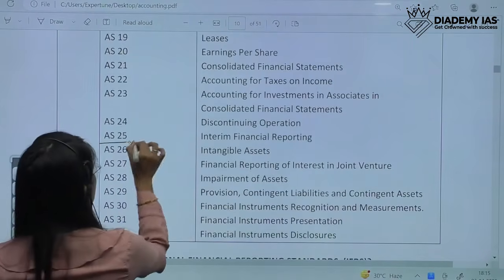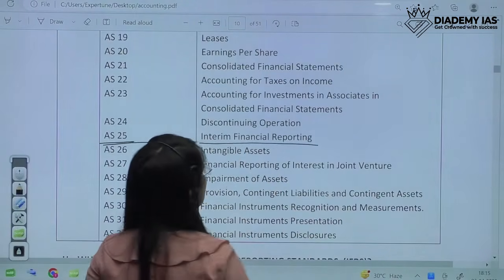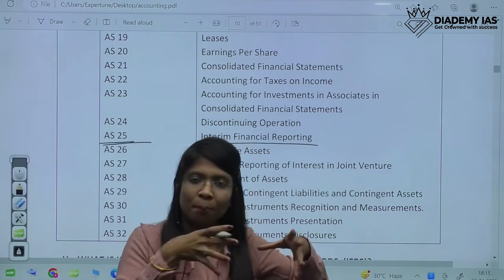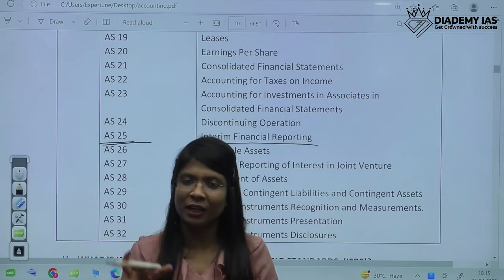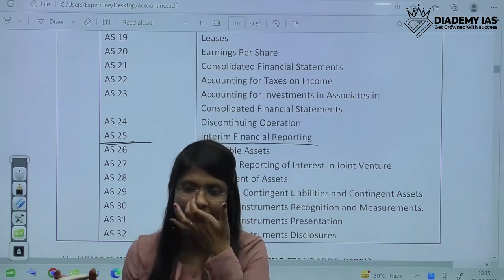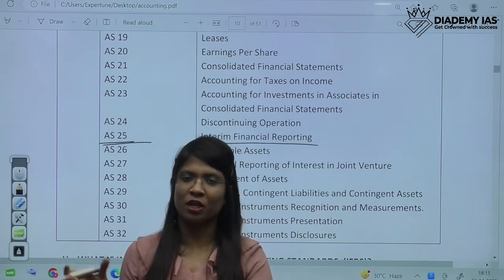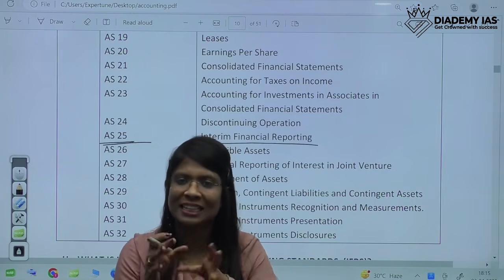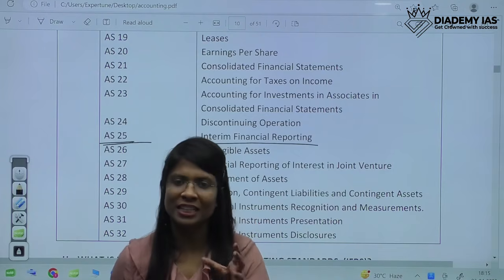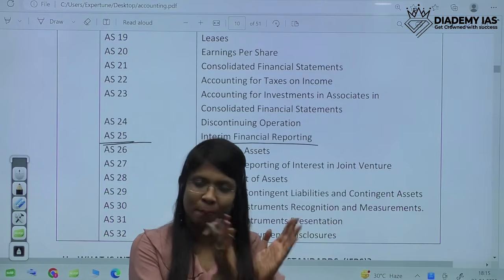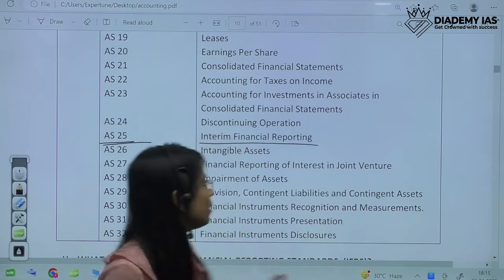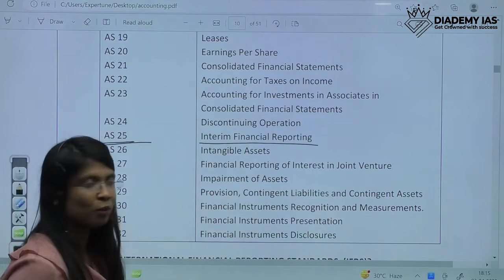Then AS25. AS25 is about interim financial reporting. Interim financial reporting is about when we have to report in the middle of the year. Generally we make accounting statements after the end of the year, for a complete year after 31st March. But there are certain situations when we have to disclose, or certain companies like listed companies, they have to disclose their statements every quarter. So they have to make interim financial statements, in the middle of the year. For all those companies, this AS25 would come into the picture.